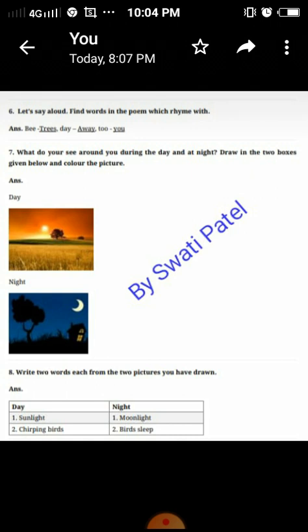In the another box, that is a night scene, that you have drawn the picture, right? So in that picture, which things you can see, that you have to write here in the another box, that is in table. So during the night time, what you can see in the sky, you can see moon as well as stars. So you have to write that moon, stars, even moonlight you can see. Birds are sleeping on the tree. Then if you have shown that in the picture, you can also write that.